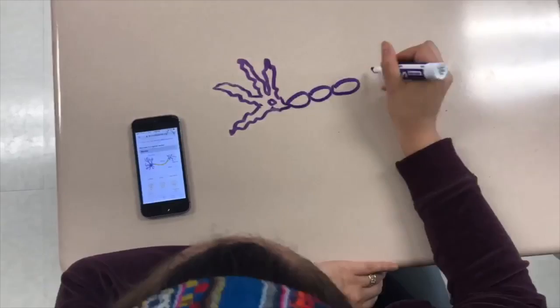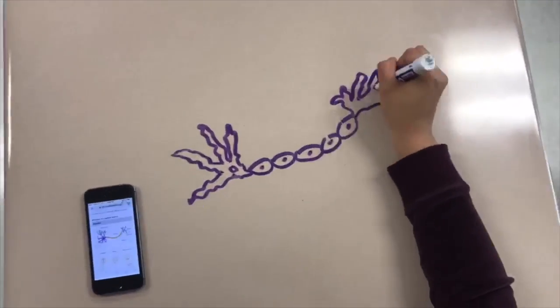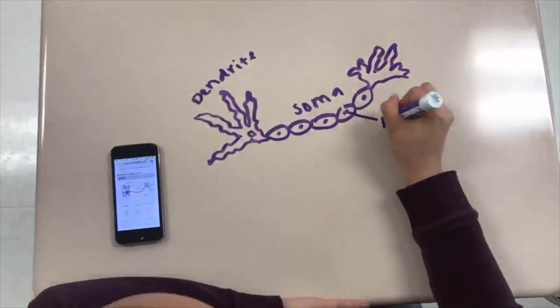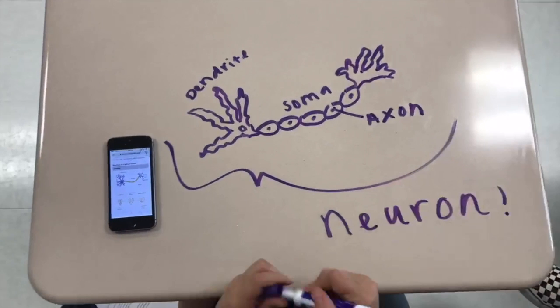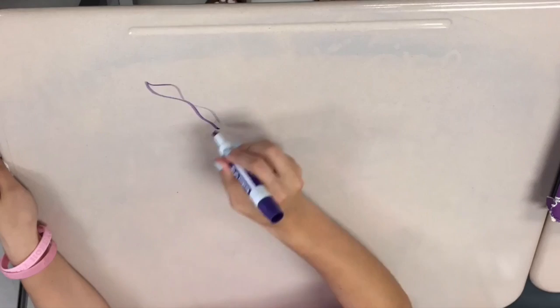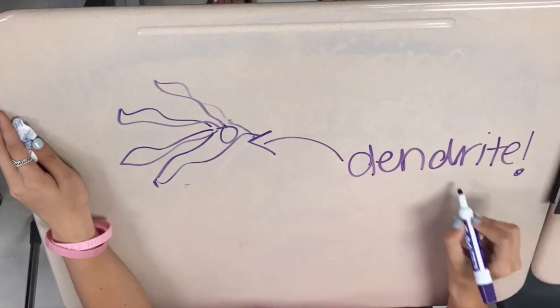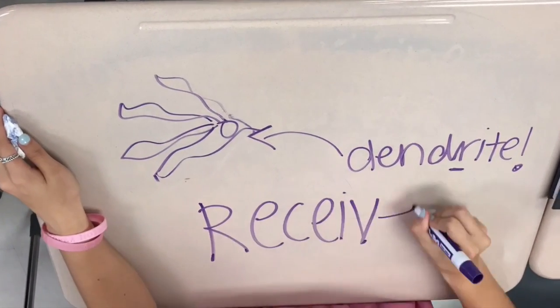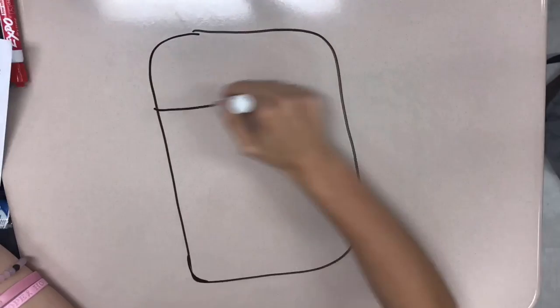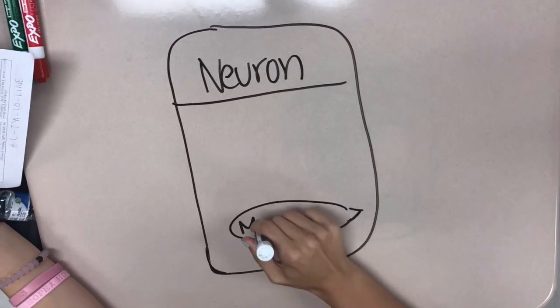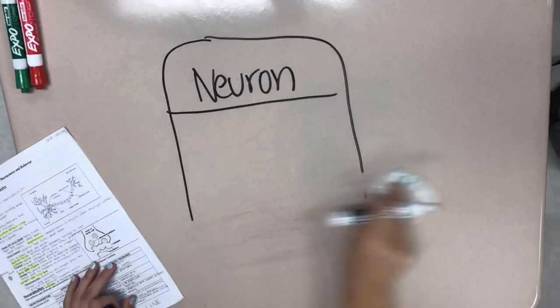A neuron is a nerve cell. It is the building block for the nervous system. Now, let's explore the parts of a neuron. Dendrites are bushy extensions that receive messages. Try to remember, they listen, so they'll bring in the info. Axons send the message to neurons, muscles, and glands.